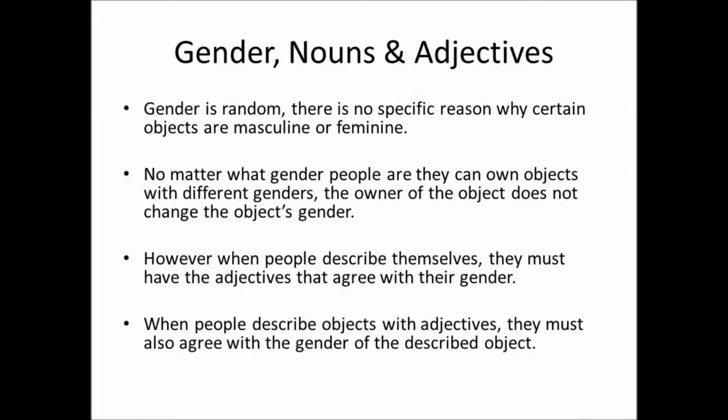Gender, nouns, and adjectives. Gender is random. There's no specific reason why certain objects are masculine or feminine. No matter what gender people are, they can own objects with different genders. The owner of the object does not change the object's gender. However, when people describe themselves, they must have the adjectives that agree with their gender. When people describe objects with adjectives, they must also agree with the gender of the described object.